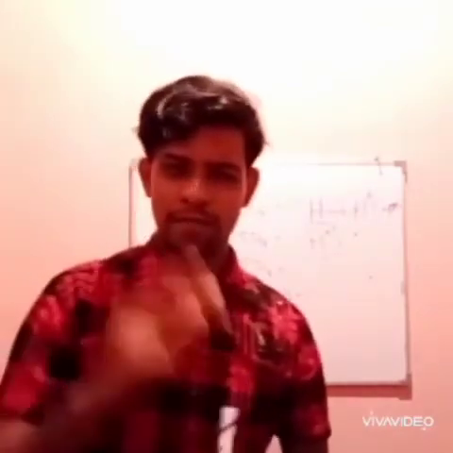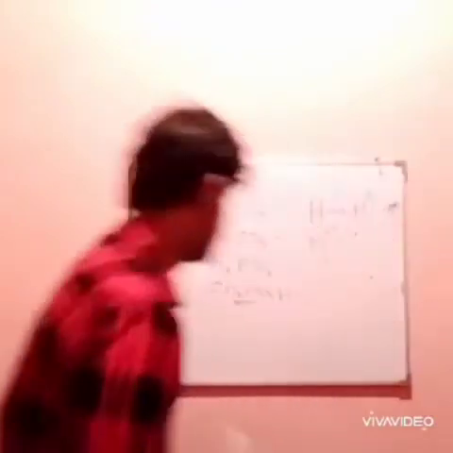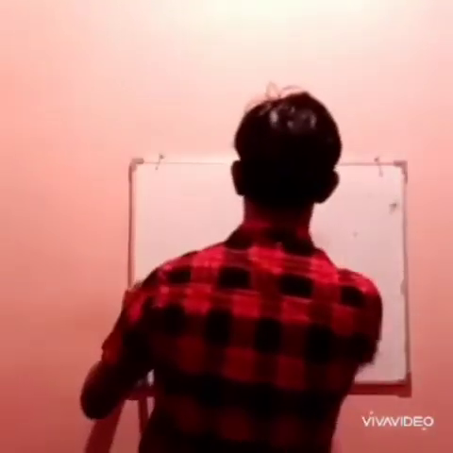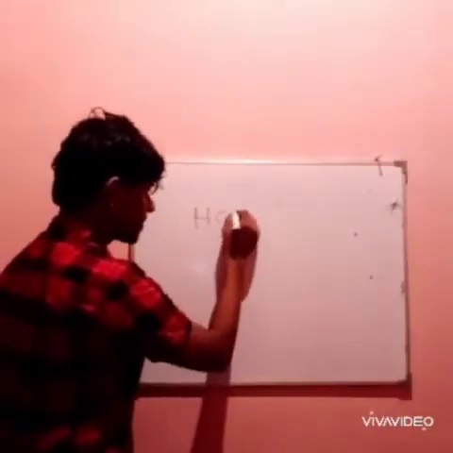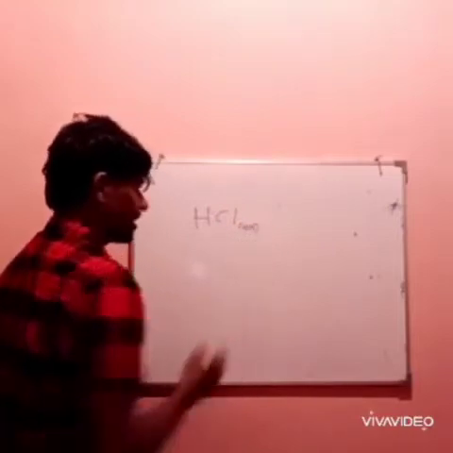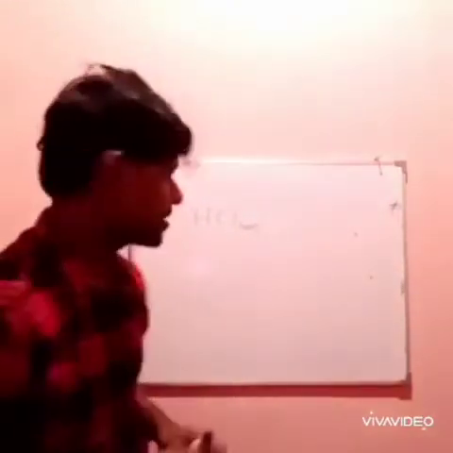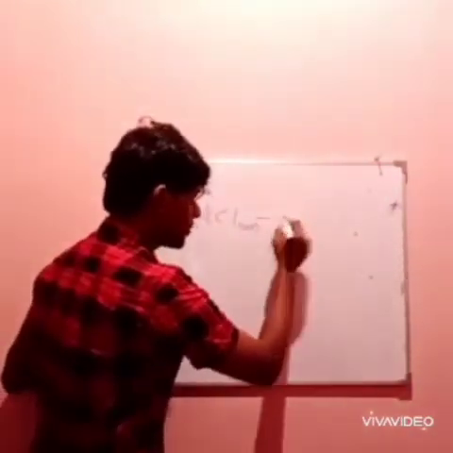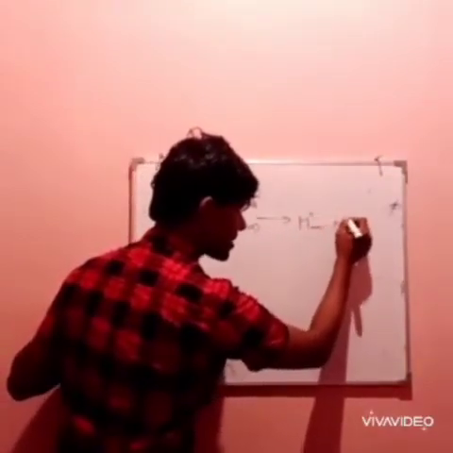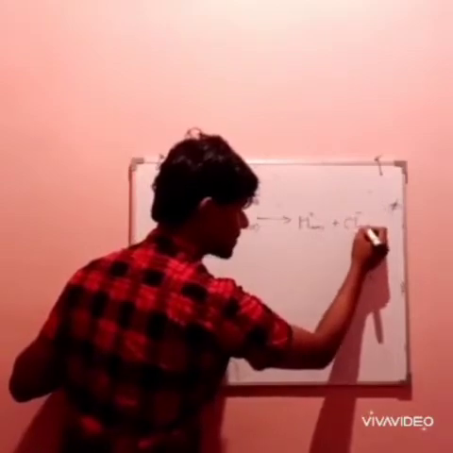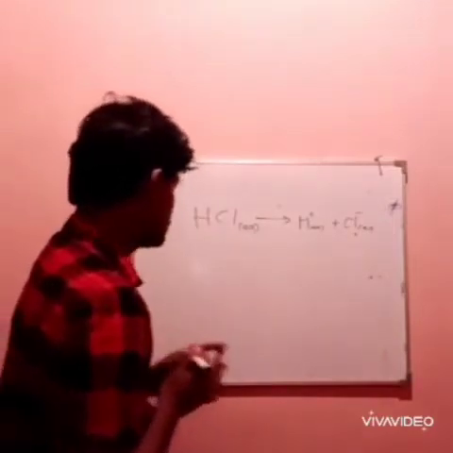So first of all, I'm just gonna consider one or two acids. Have a good look. Firstly, think about HCl (aq). What does this aq indicate? This aq indicates this is in an aqueous medium, dissolved in water. Very simple. So this can break down into H plus (aq) as well as Cl minus. This is very simple. This is the phenomenon that happens inside an aqueous medium once it's released into an aqueous medium.